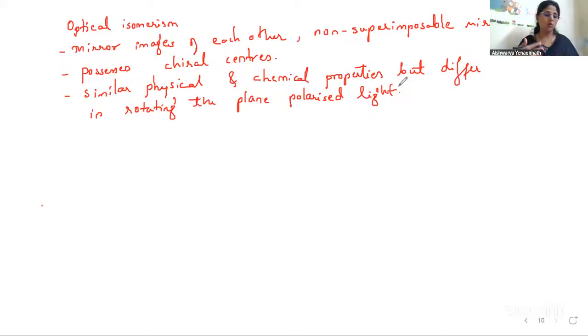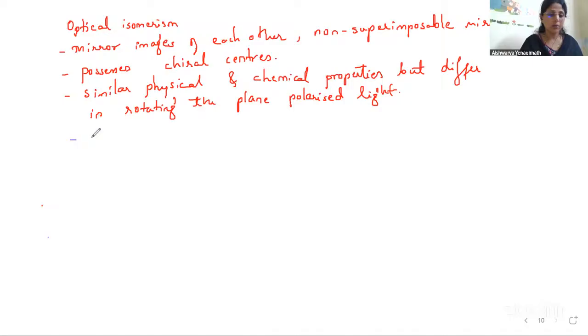Based on that we call them dextrorotatory and levorotatory. So the physical and chemical properties are the same, but they differ in rotating that plane polarized light. If it is rotating to the right side or to the left side, the isomers arise and we call them optical isomers.